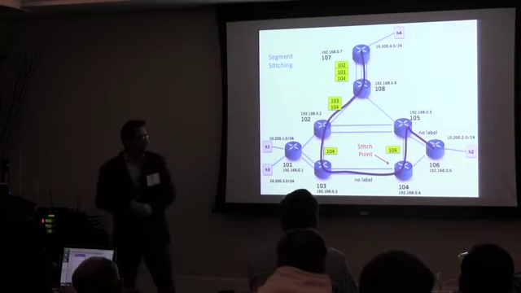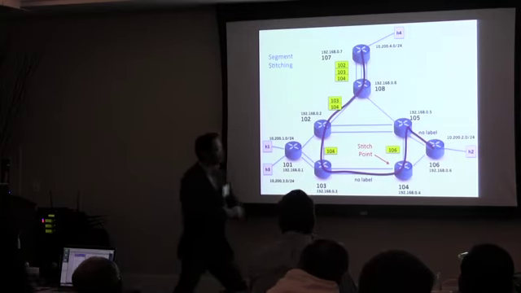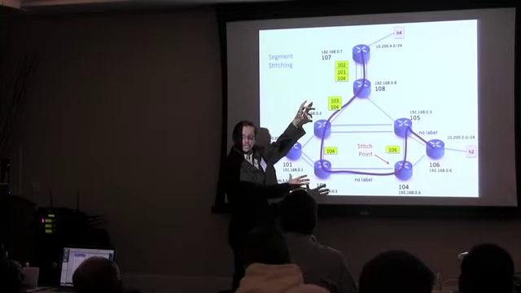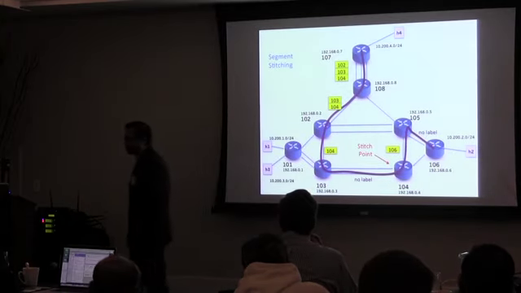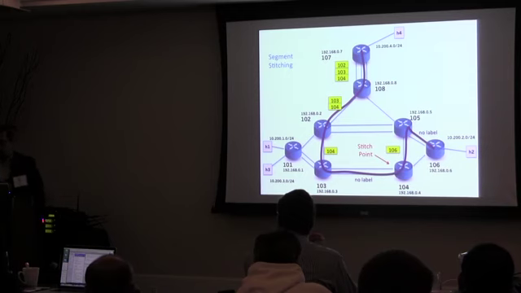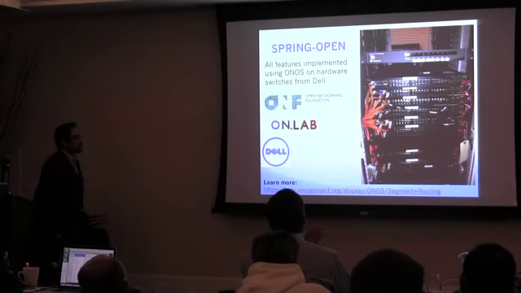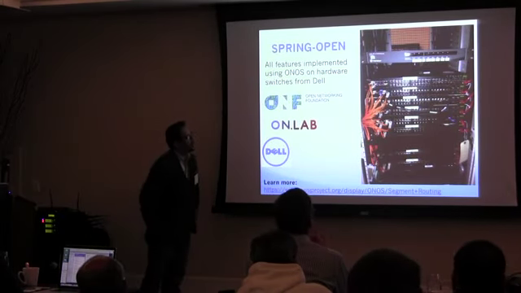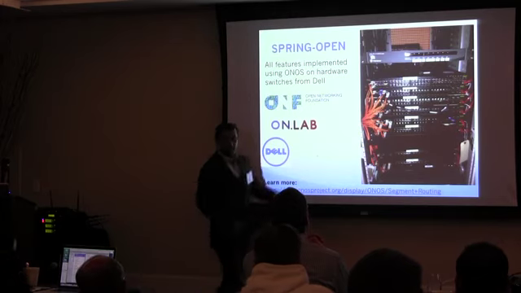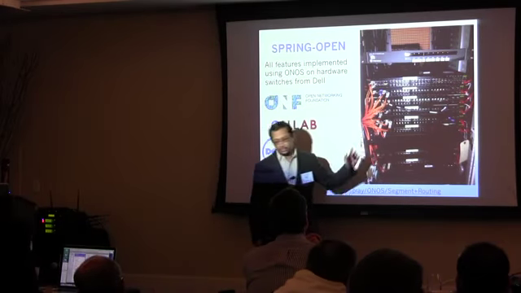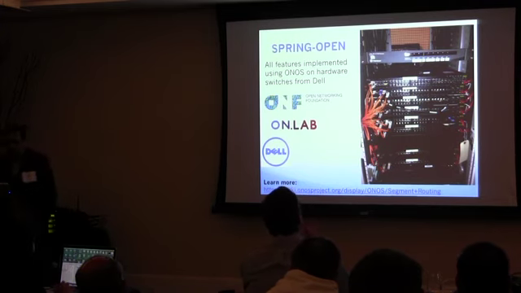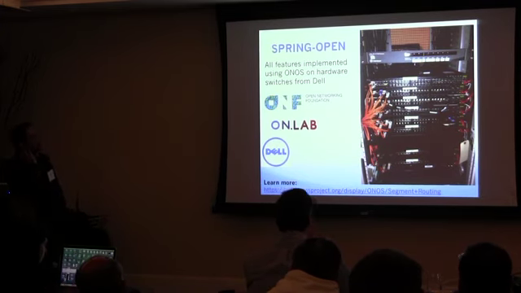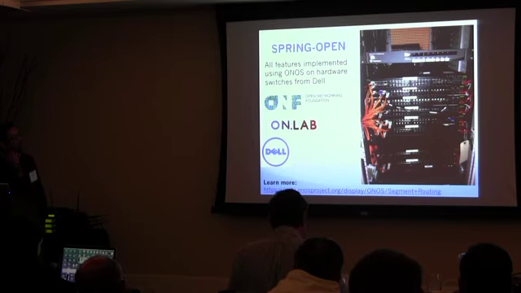Somewhere down the road in the network. And so we say that these segments are stitched together, right? And this is something that we have shown also in our prototype. So we've built all this on hardware switches from Dell, well, segment routers from Dell. These are all installed in the lab at ONLab. And we are using ONOS to control this hardware, and that's what I'm going to demonstrate to you.